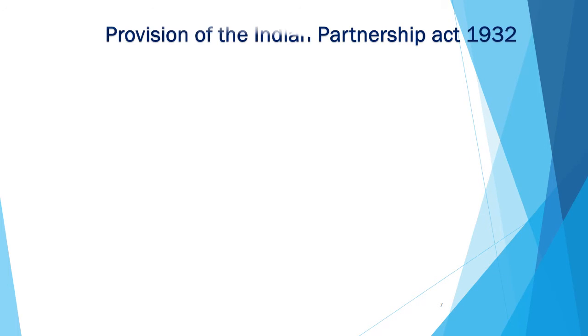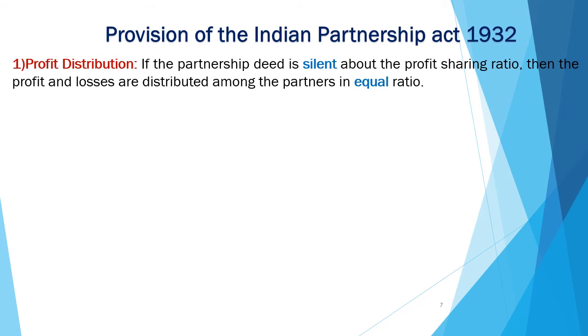Now let's see some provisions of Indian Partnership Act 1932. First is profit distribution. As we saw earlier, if the partnership deed is silent or nothing is mentioned in the partnership deed about the profit sharing ratio, then the profit sharing ratio will be equal. That is, profit or loss are distributed among the partners in equal ratio. Suppose there are two partners, then the profit sharing ratio will be 1:1, that is equal.